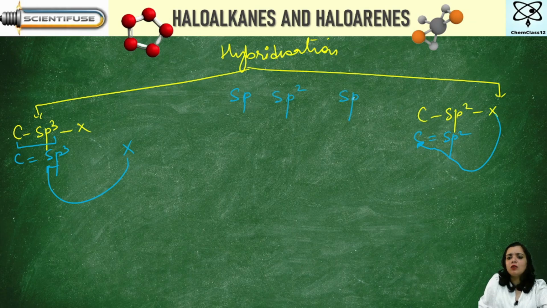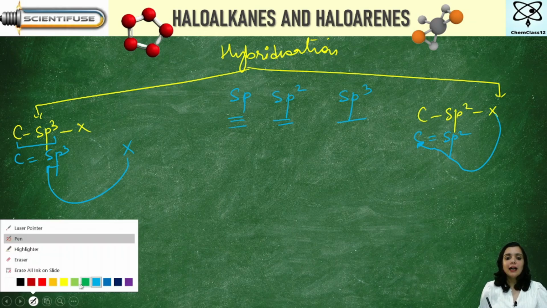Now, what is this sp2, sp3? You should know that. Whenever there is a triple bond, we say it is sp hybridized. Whenever there is a double bond, I say it is sp2 hybridized. And whenever there is a single bond, I say it is sp3 hybridized. Is it clear?